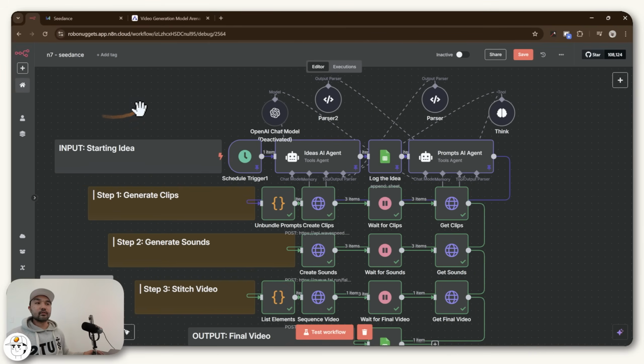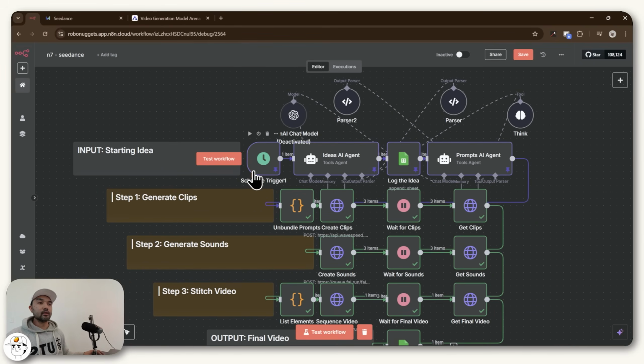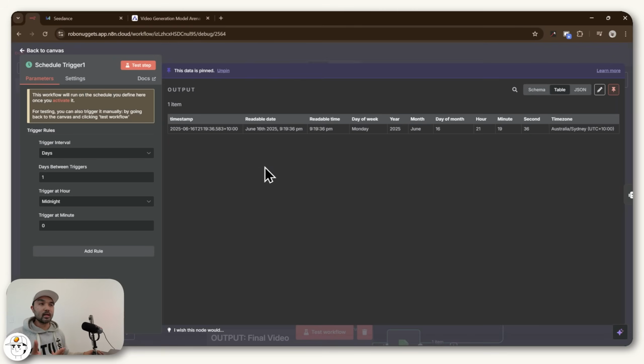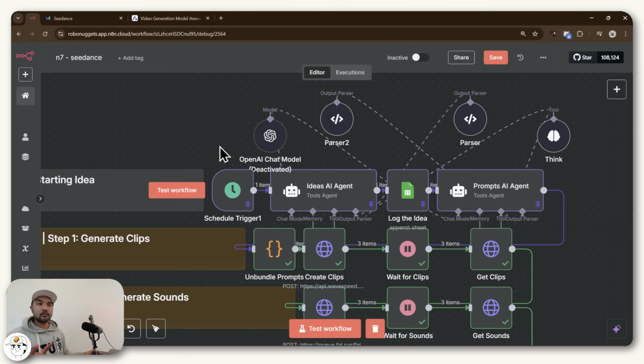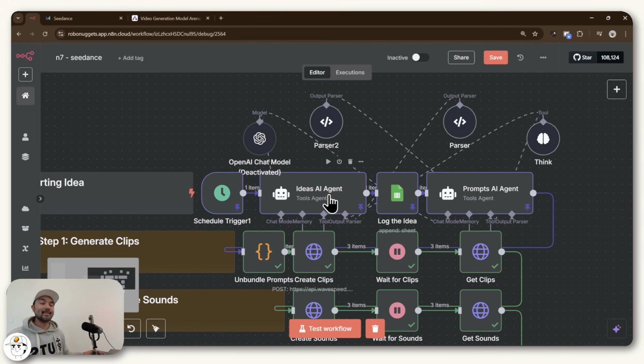And if we start at the very top, basically you have a trigger node here, which if you haven't used n8n before, a trigger node is essentially the node that declares how often and in what way your automation is triggered. And so this one is just a simple one that tells us that this automation runs once per day. So that's very simple. And then the node that follows that is this Ideas AI agent, which is one of the most popular nodes in n8n because it allows us to configure an agent from within this no-code tool.